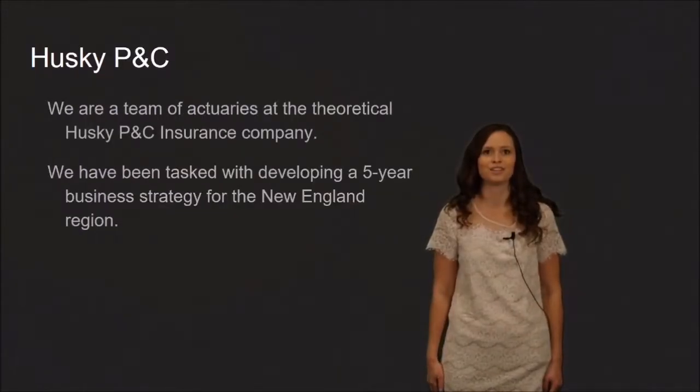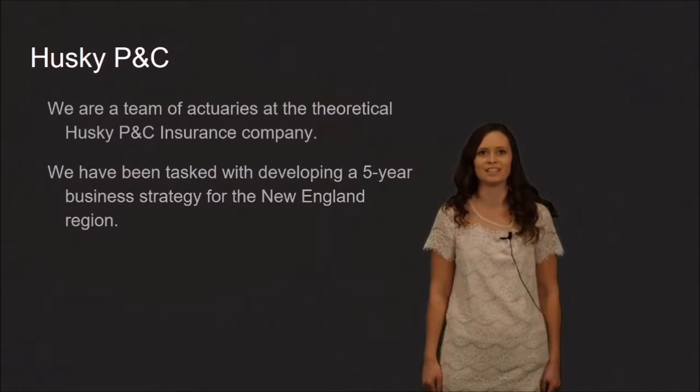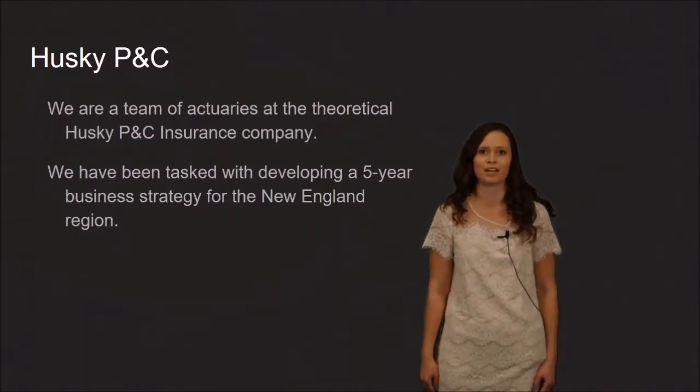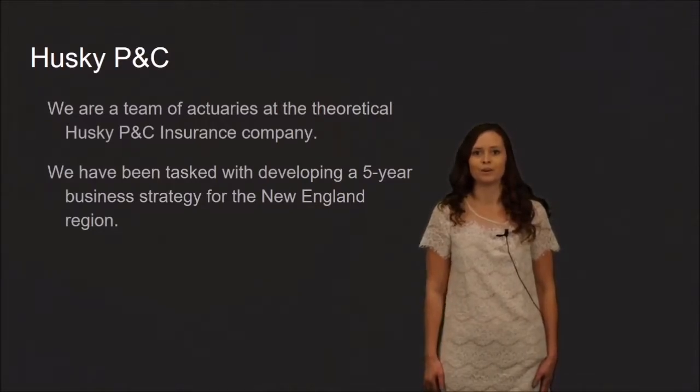We are a team of actuaries at the theoretical Husky P&C Insurance Company. We have been tasked with developing a 5-year business strategy for the New England region. As a property and casualty company, we have 4 separate lines of business, which include commercial auto, general liability, workers' compensation, and property. For the purposes of our project, we focused on property insurance and, more closely, renter's insurance.